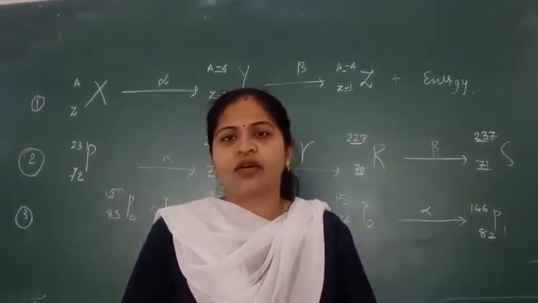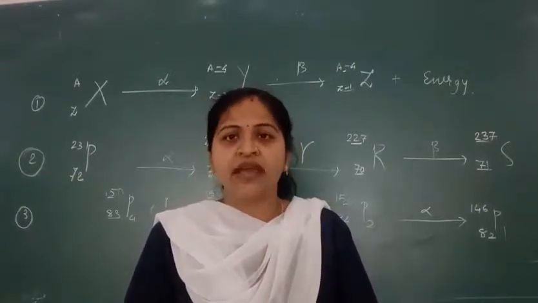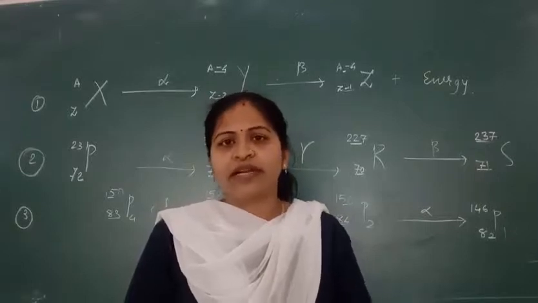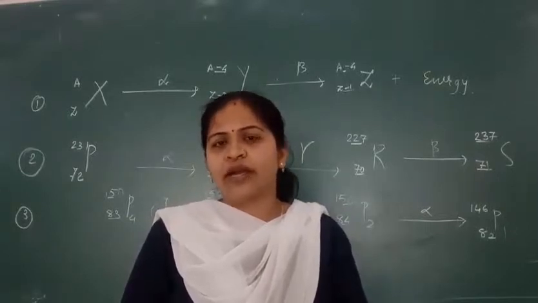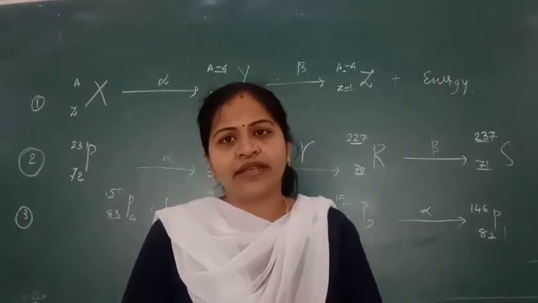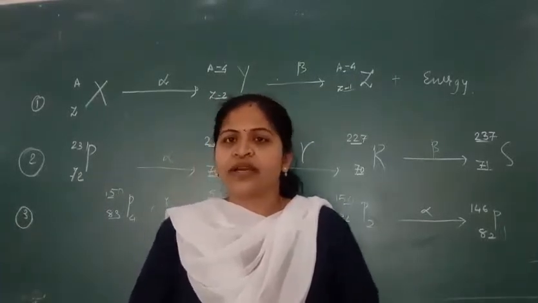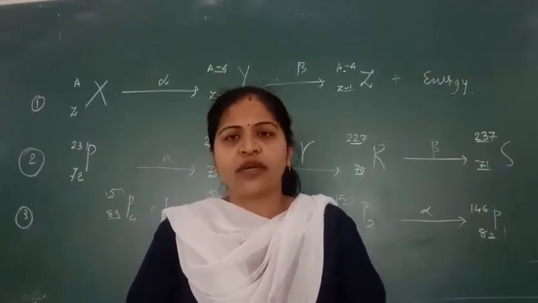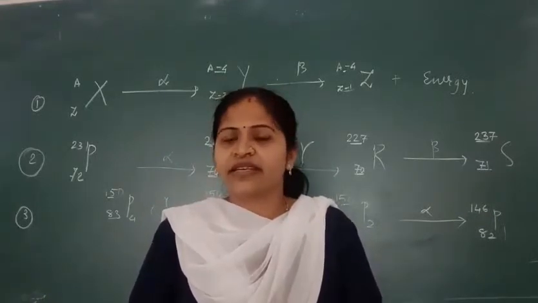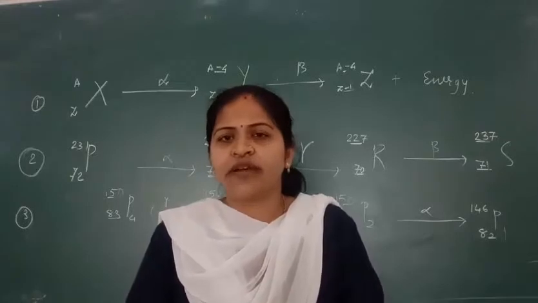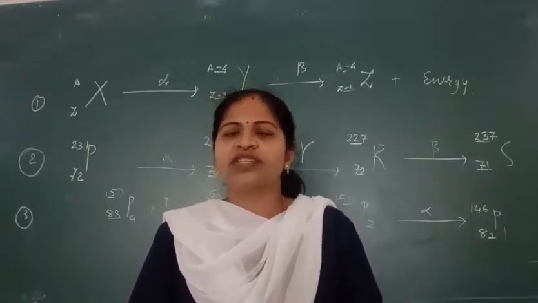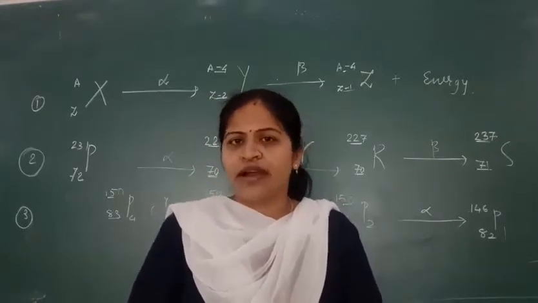That's the reason its atomic number increases by 1. And the gamma particle does not affect the nucleus of an atom, so there will be no change in it.